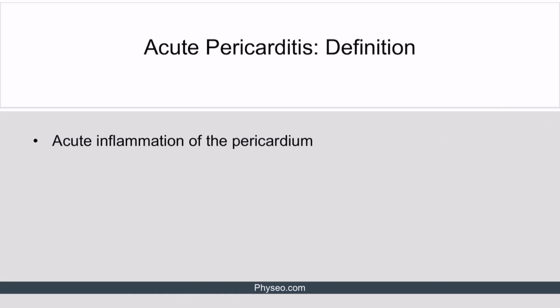Let's begin. In this lecture, we'll talk about acute pericarditis and constrictive pericarditis. For each of these conditions, we'll discuss definition, causes, clinical presentation, diagnosis, and management. Let's start with acute pericarditis. Acute pericarditis, as the name implies, is the acute inflammation of the pericardium.